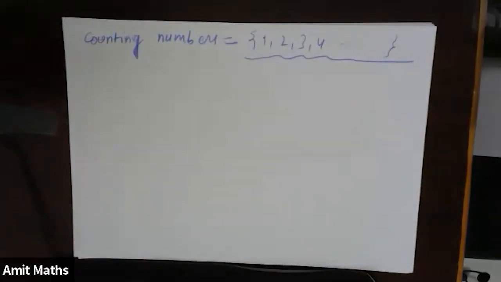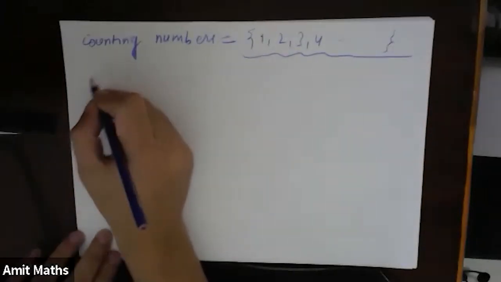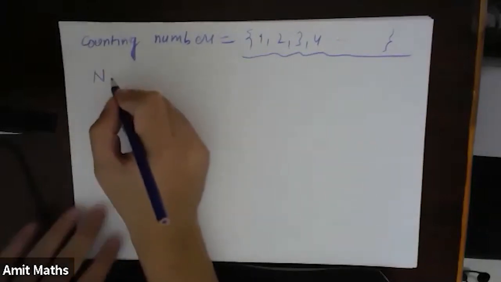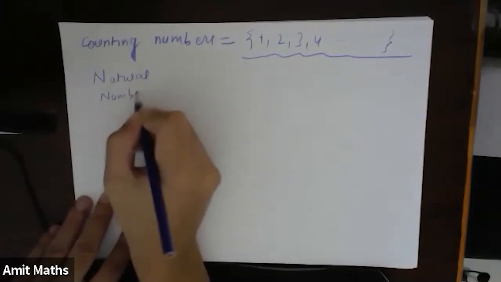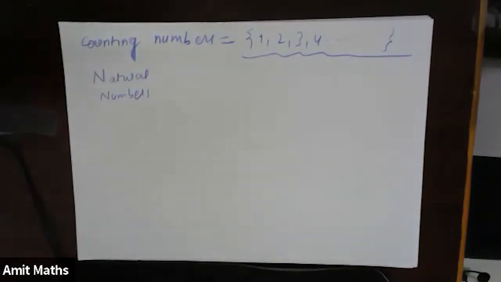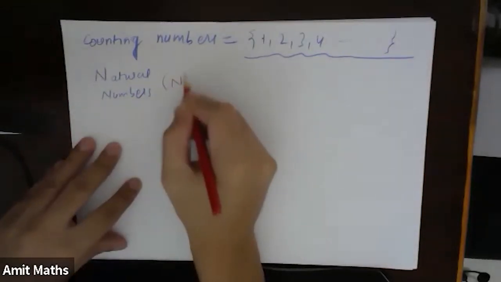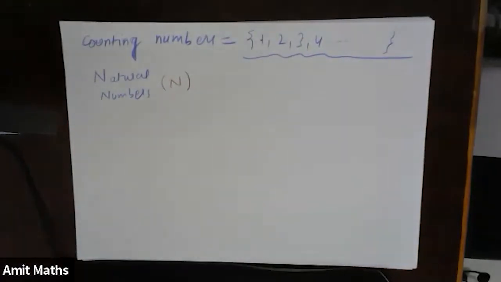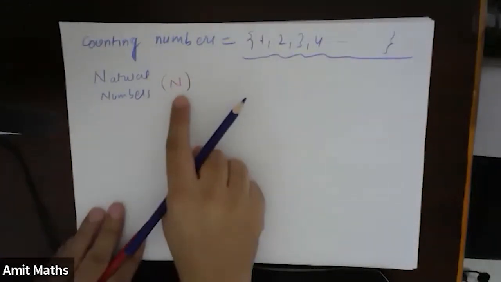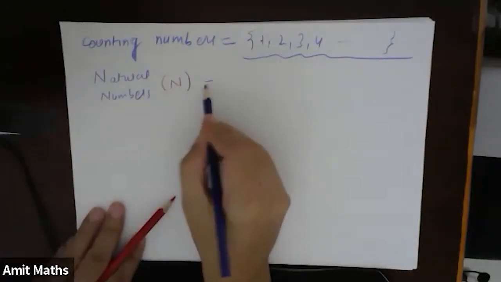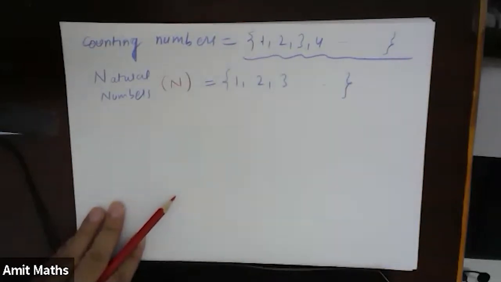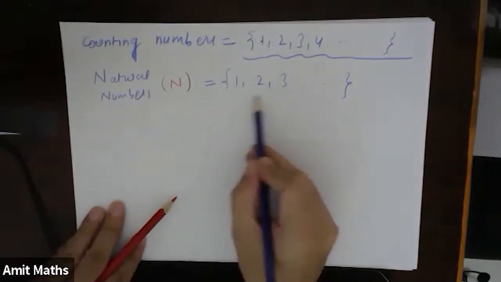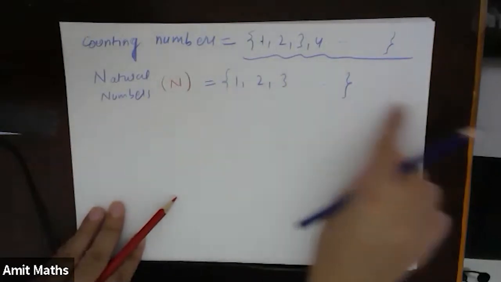Okay, so let's look at the first very basic names which you have already dealt with before. The first name you came across is natural numbers. Natural numbers are represented with the notation N. In maths, natural numbers are denoted by N. The natural numbers start from 1, 2, 3, 4, and so on. These numbers are endless; this will continue up to infinity.